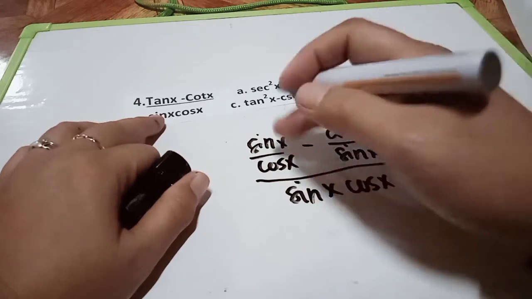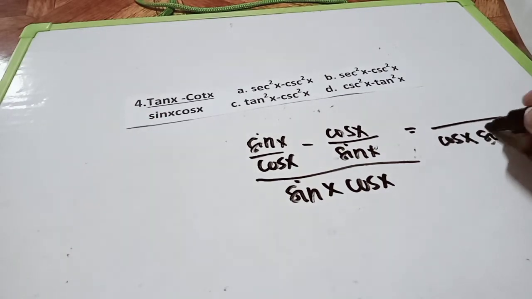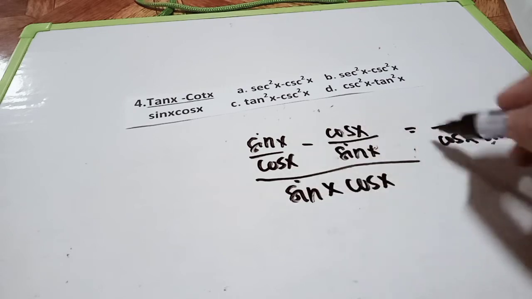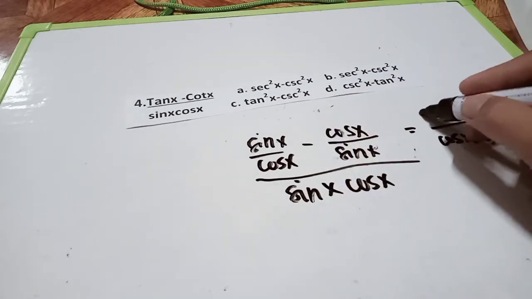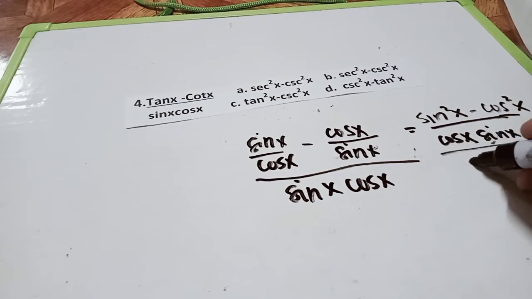We go for the first part: cosine x and sine x, we divide by cosine x. So sine x times sine x will be sine squared x, right? And then cosine x times cosine x over sine x will be cosine squared x, over sine x cosine x.